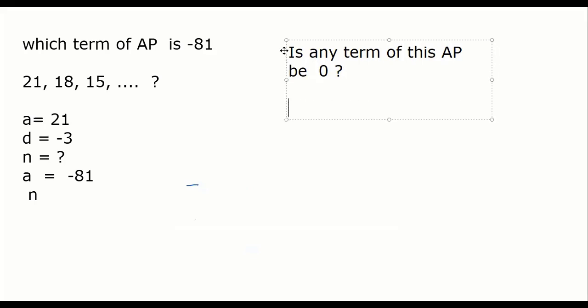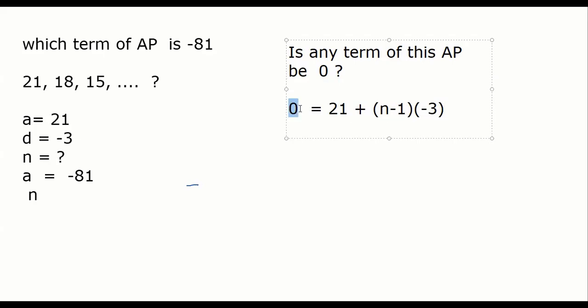What we'll do is suppose it's there, and then we'll find out which term. So the nth term is 0, suppose. So 0 equals a plus (n minus 1)d, where d is again -3. I'll tell you the main thing here: it's not about numbers, it's about something else.